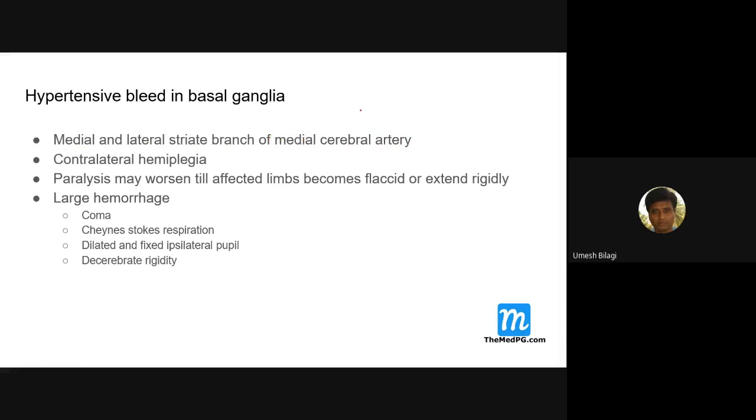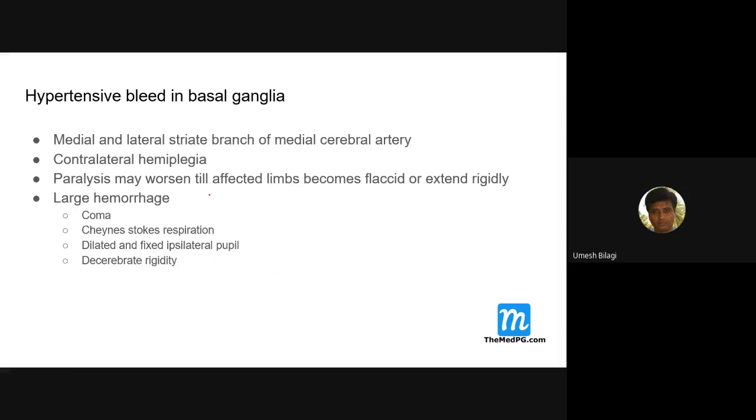Middle cerebral artery bleed will present with contralateral hemiplegia, paralysis that keeps worsening until the patient becomes flaccid or develops decerebrate rigidity. If it is just rigidity, it is not a pyramidal sign; where you get just rigidity, it is extrapyramidal. Decerebrate rigidity is different from actual rigidity.